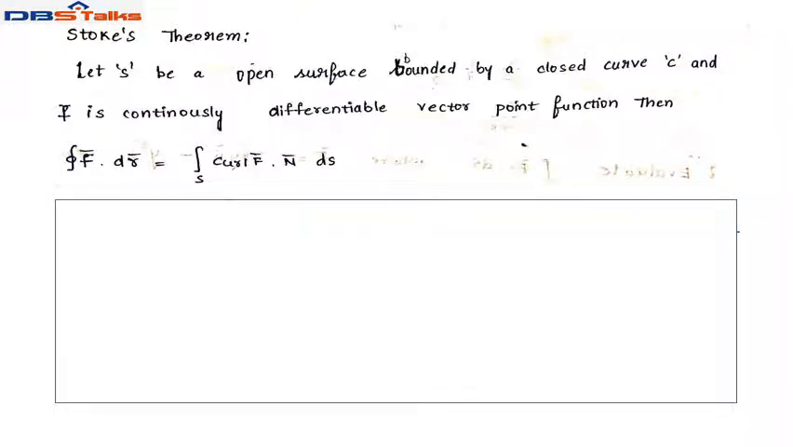Next theorem is Stokes theorem. Let S be an open surface bounded by a closed curve C and f bar is a continuously differentiable vector point function. Then the statement of Stokes theorem is closed integral f bar dot dr bar equal to integral over surface S of curl f bar dot n bar dS. Here n bar is a unit normal vector.